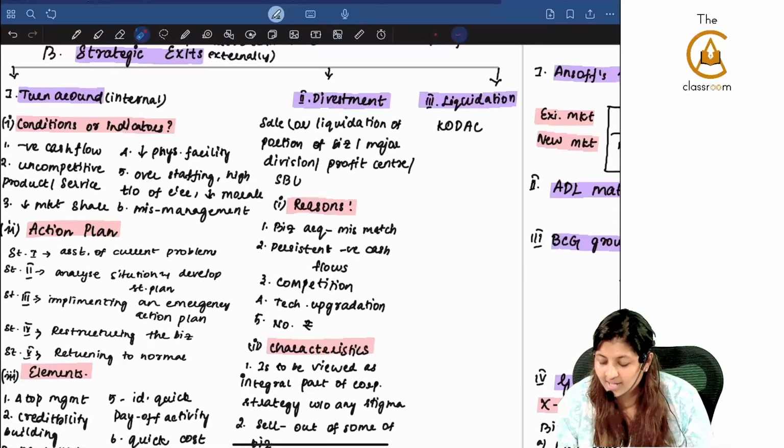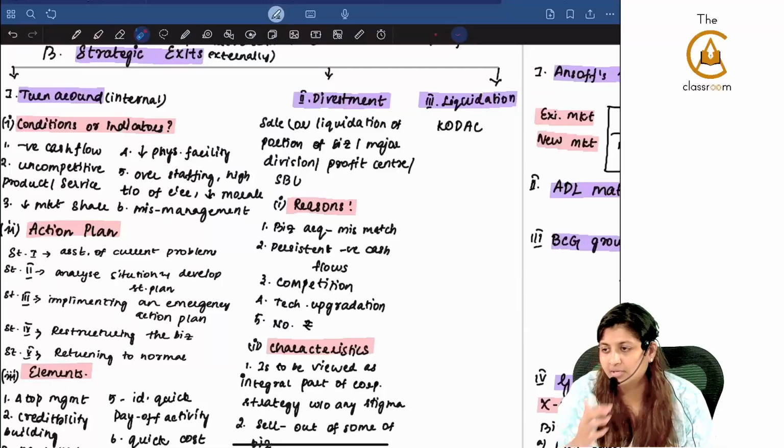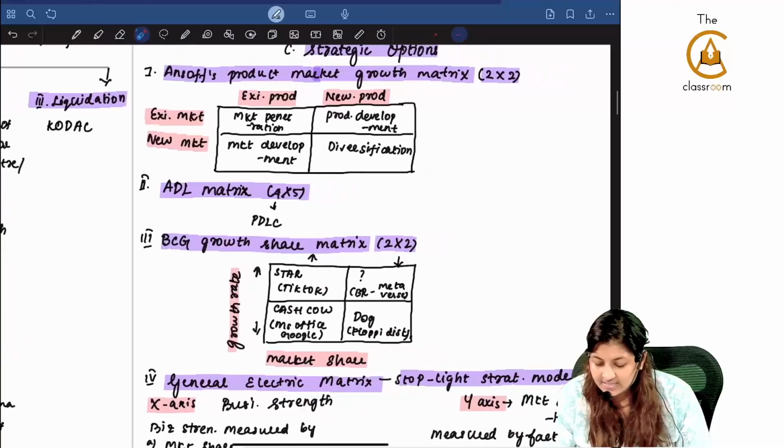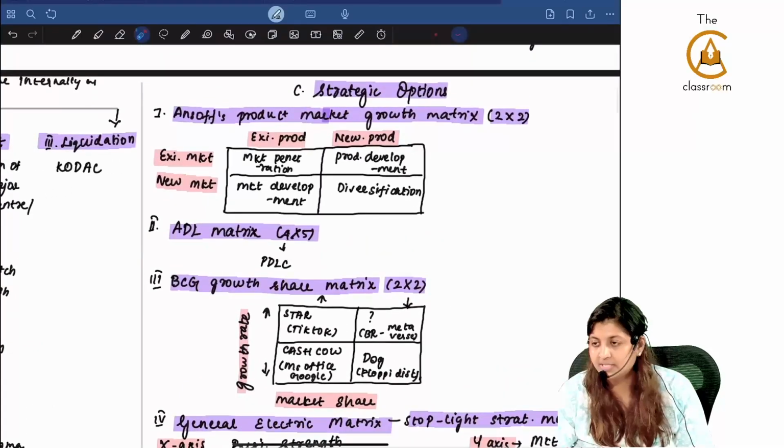It is not like that. Any kind of poor performance also you can go for it. And what is that poor performance? Only those 3 points we saw. Next is liquidation. Example we saw was Kodak, where they will put the shutter down and they will go. Next is strategic options. How many options did we see?